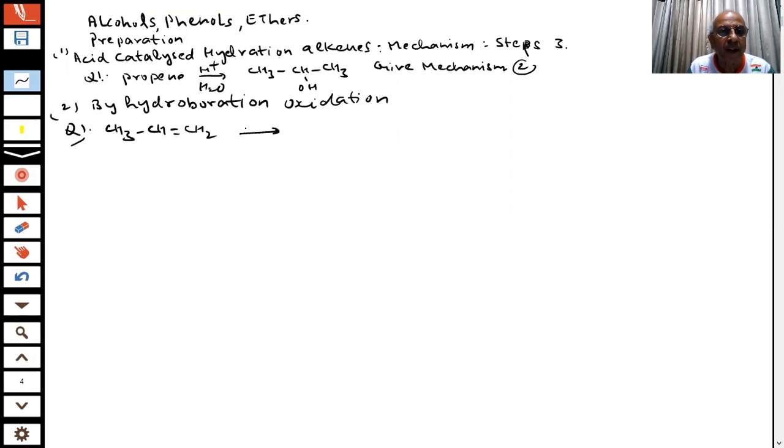Now, the question says the alkene reacts with B2H6 in tetrahydrofuran as solvent, or they will write BH3, and you get a product A. After that there is hydrogen peroxide and NaOH.